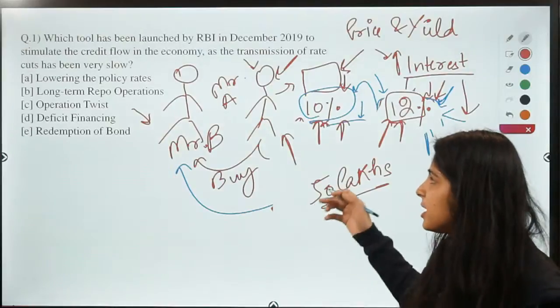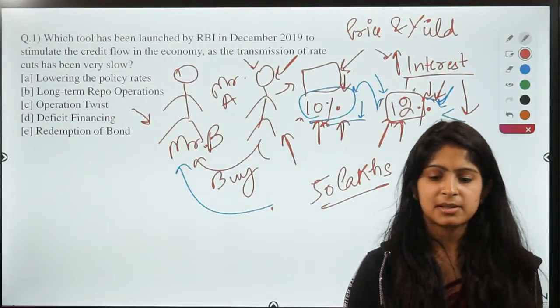So that is why Mr. A will have to reduce the price. So now are you clear, Rupesh?